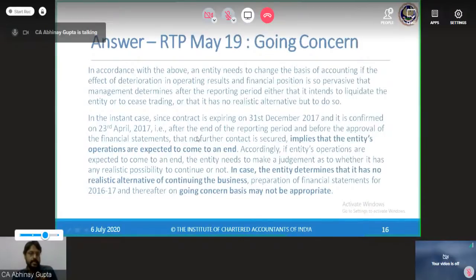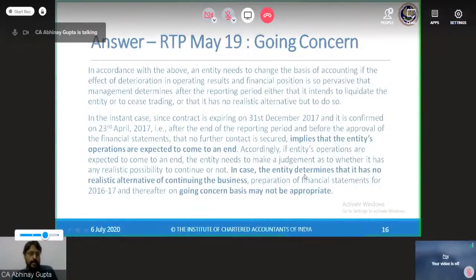In the instant case, since the contract is expiring on 31st December 17, that is after 9 months from the end of the reporting date, that is within 12 months from the end of the reporting period, and before the approval of the financial statements, management has no further contract secured, which implies that the entity's operations are expected to come to an end. Accordingly, the entity needs to make a judgment as to whether it has any realistic possibility to continue or not.